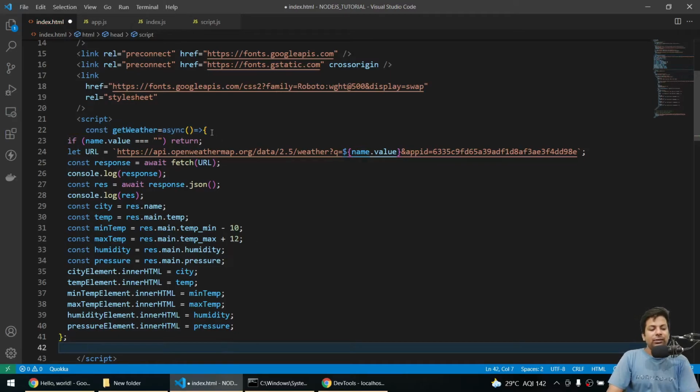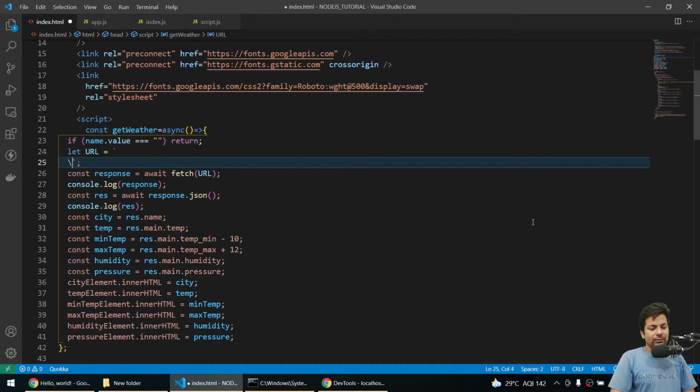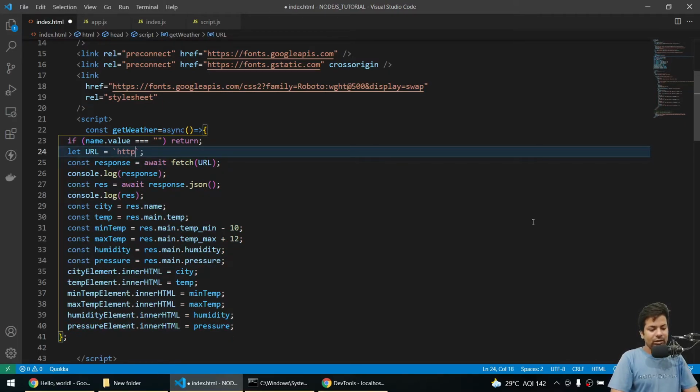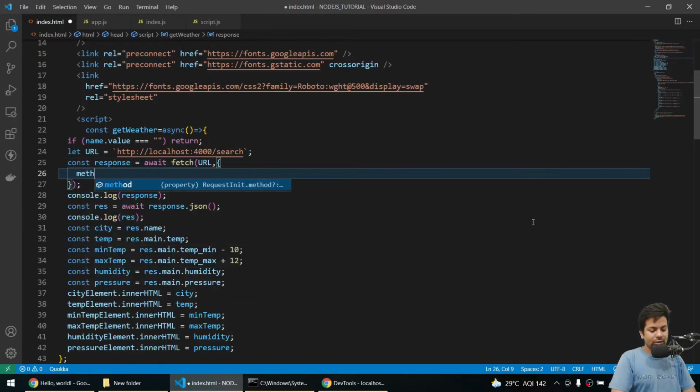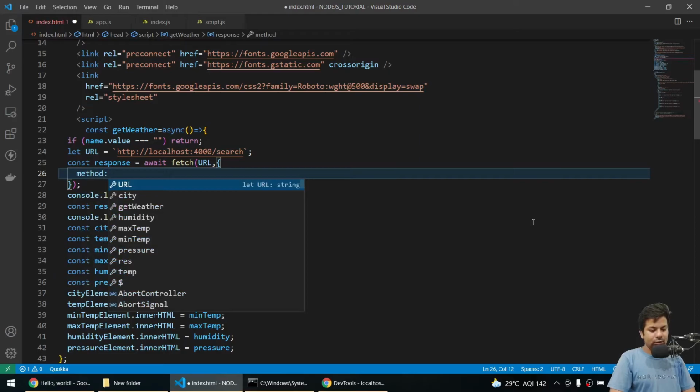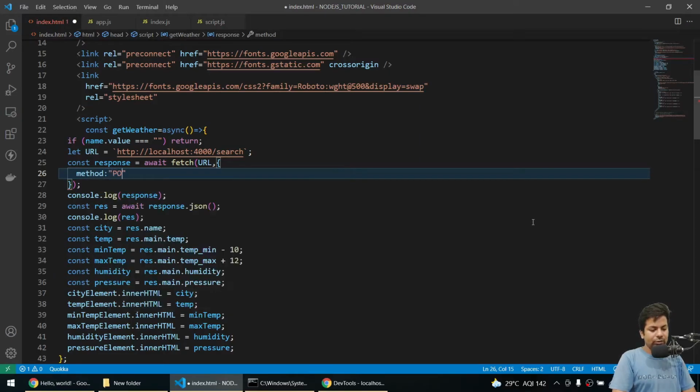So when we click the search button, again, if the value is null, return, otherwise I'll send the data to the URL, and this time my URL will be http://localhost:4000/search, and here the method will be post.